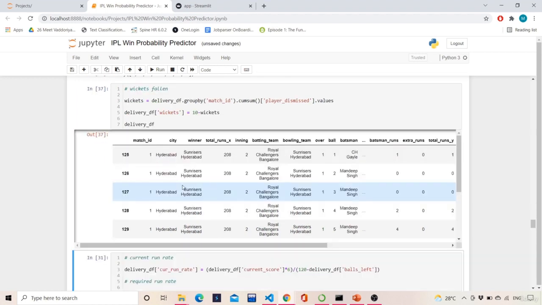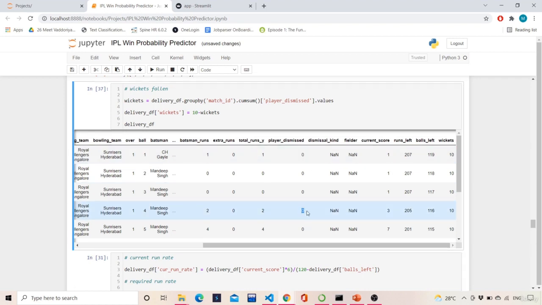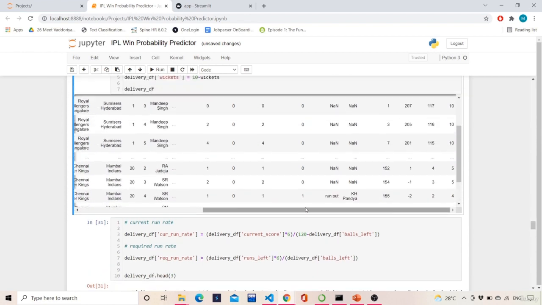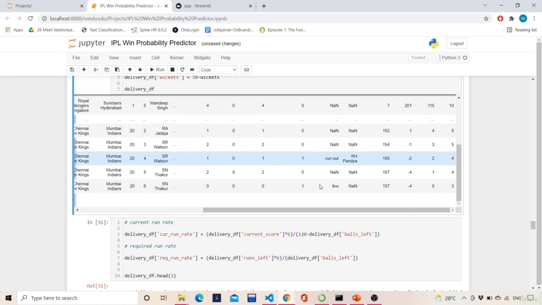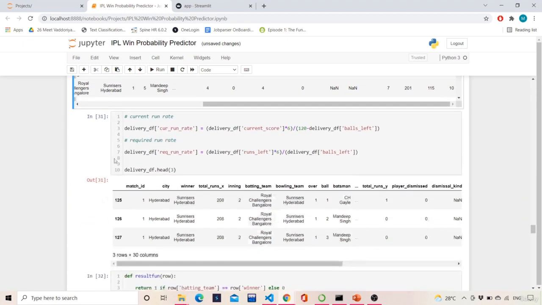If I execute this, I can see over here 10 wickets are left because there was no player dismissed. There was no player dismissed, that's why 10 wickets are left. Okay, in the same way, we can calculate it.